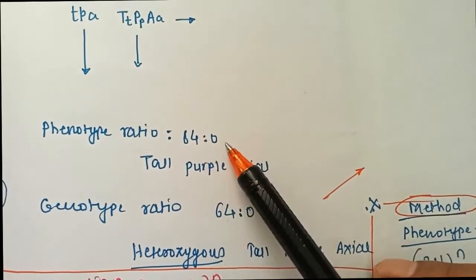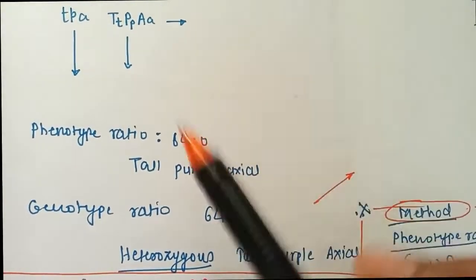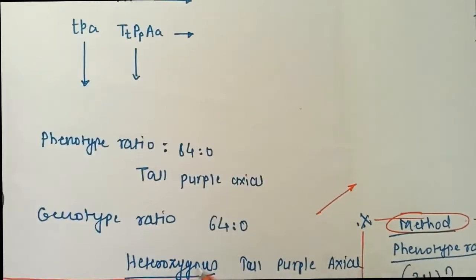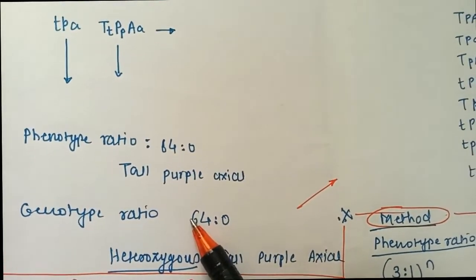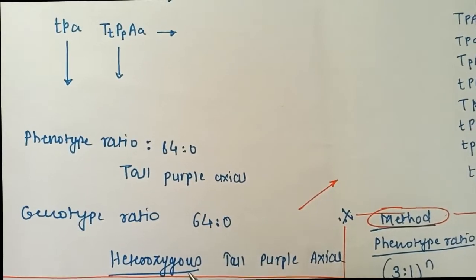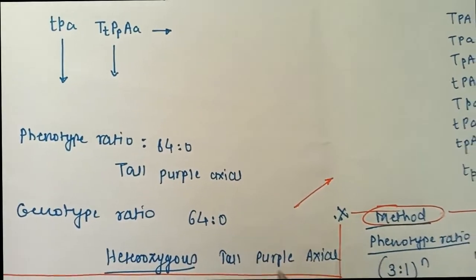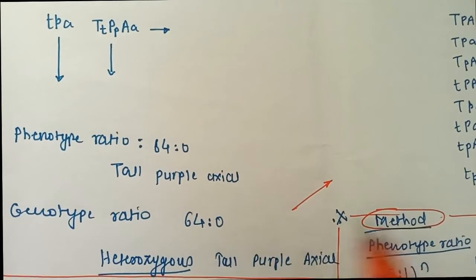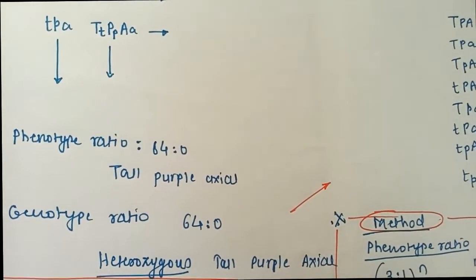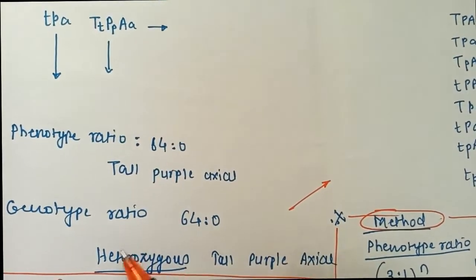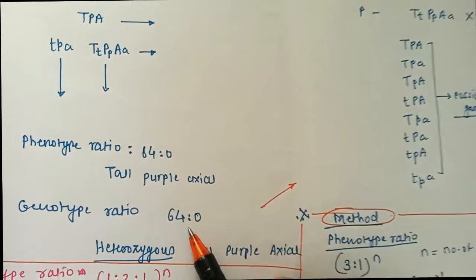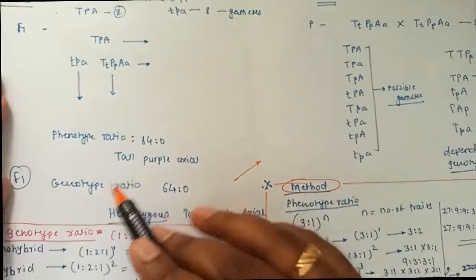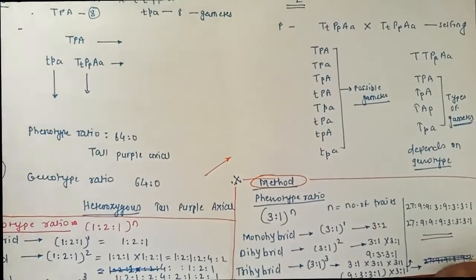So it is 64:0 because there is no chance of the recessive coming. Genotypic ratio is definitely dominant again. It may be heterozygous, but all will be dominant, that's tall, purple, and axial, and now heterozygous. So genotypic ratio also will be 64:0. Now we got the phenotypic and genotypic ratio for the first filial generation.